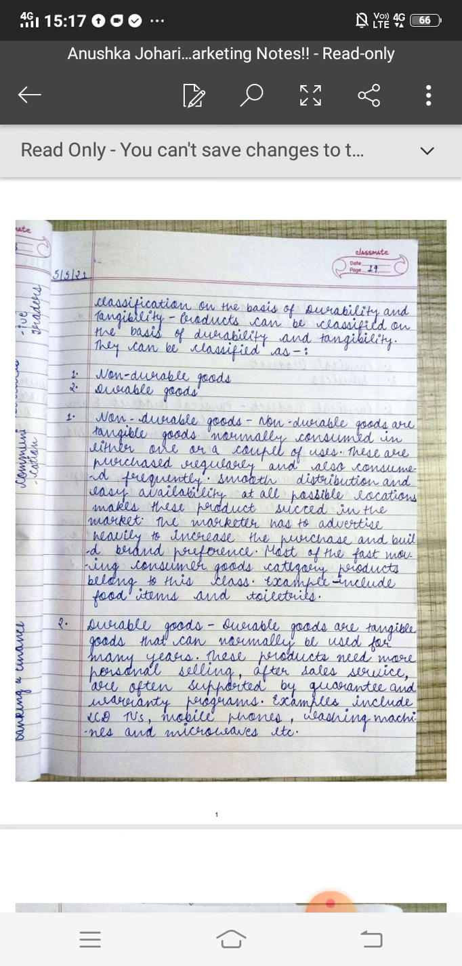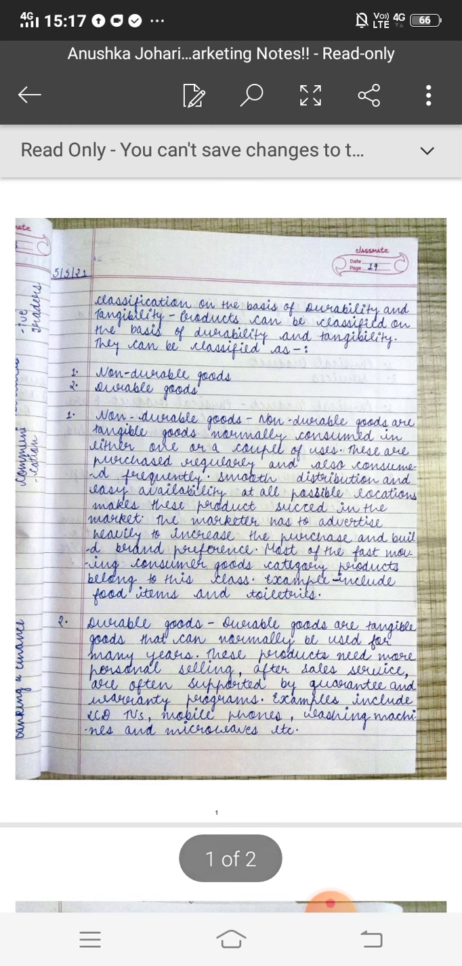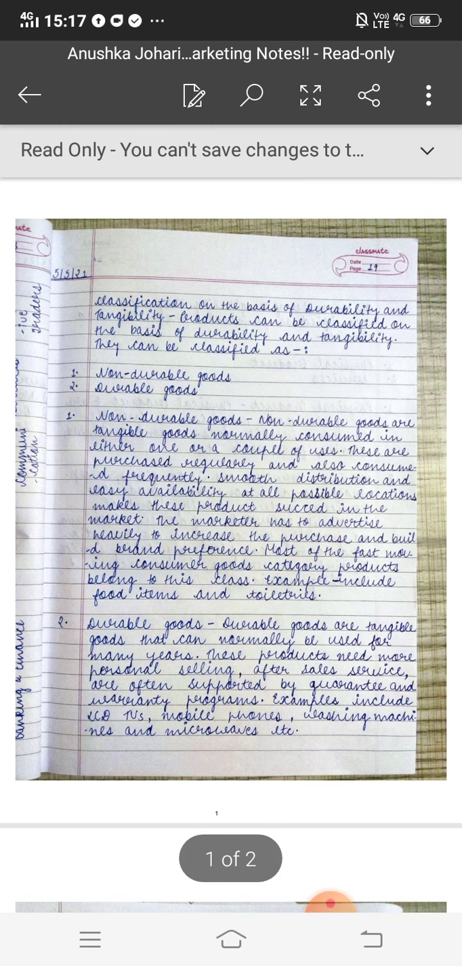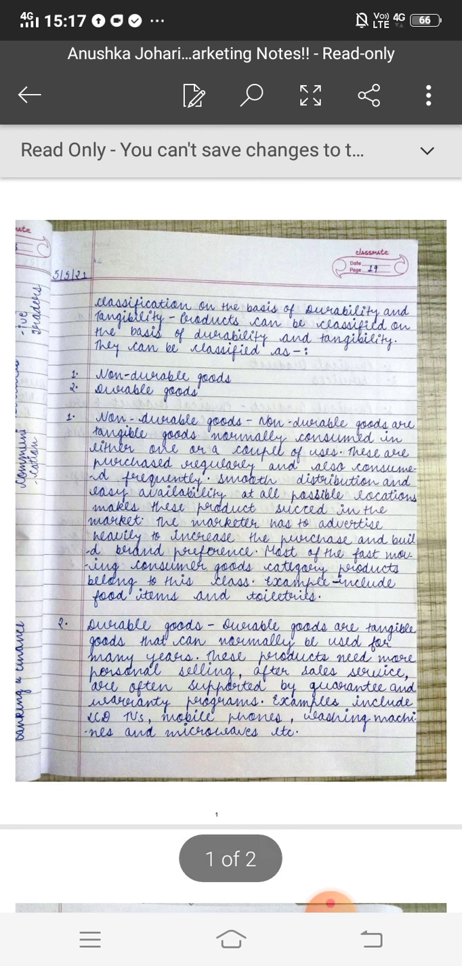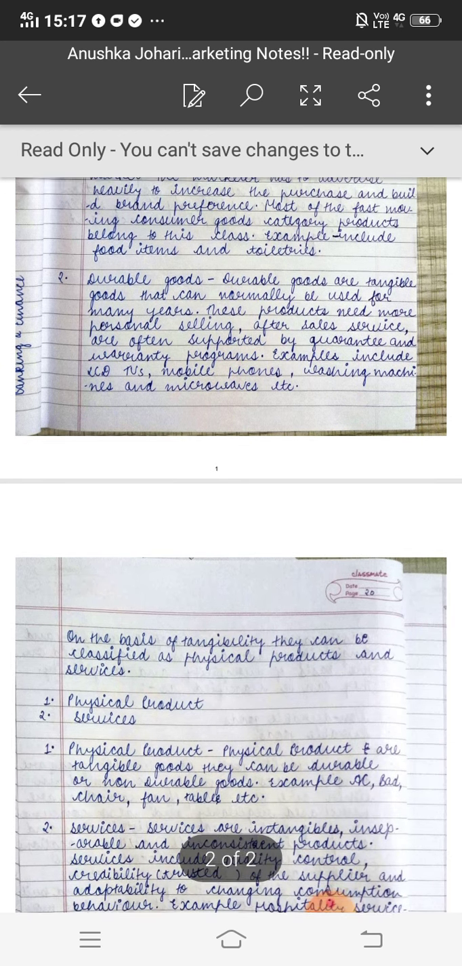Similarly, there is the next classification, durable. Durable, as its name says, the goods which are tangible and they are used for many years, we can store them. These products need more personal selling, after sale service and guarantee and warranty programs. Yes, these goods include guarantee and warranty programs also. Examples are TV, mobile phone, washing machines, microwaves, etc.